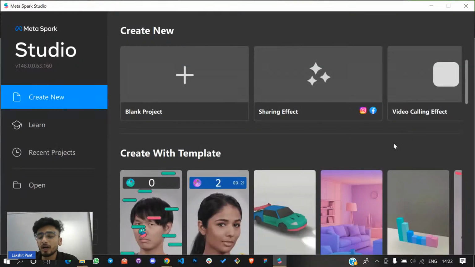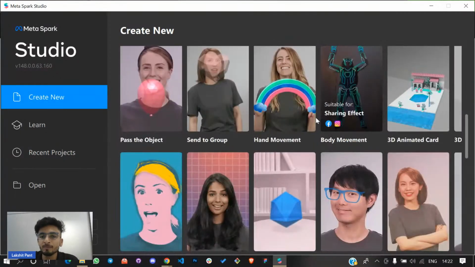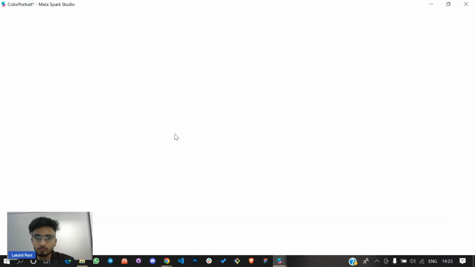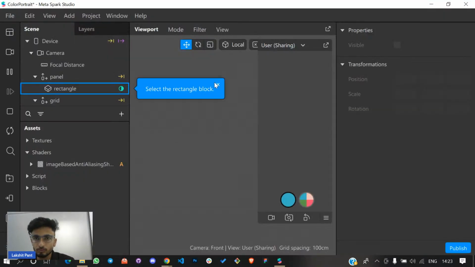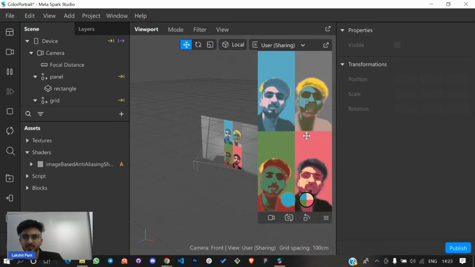Now this is what a Spark AR space looks like, and you can try and test out these templates. Suppose you want to make a color portrait of yourself, you can click on this one, Color Portrait, and try how it looks on your face. So this is a real-time simulation. You can see this is me.